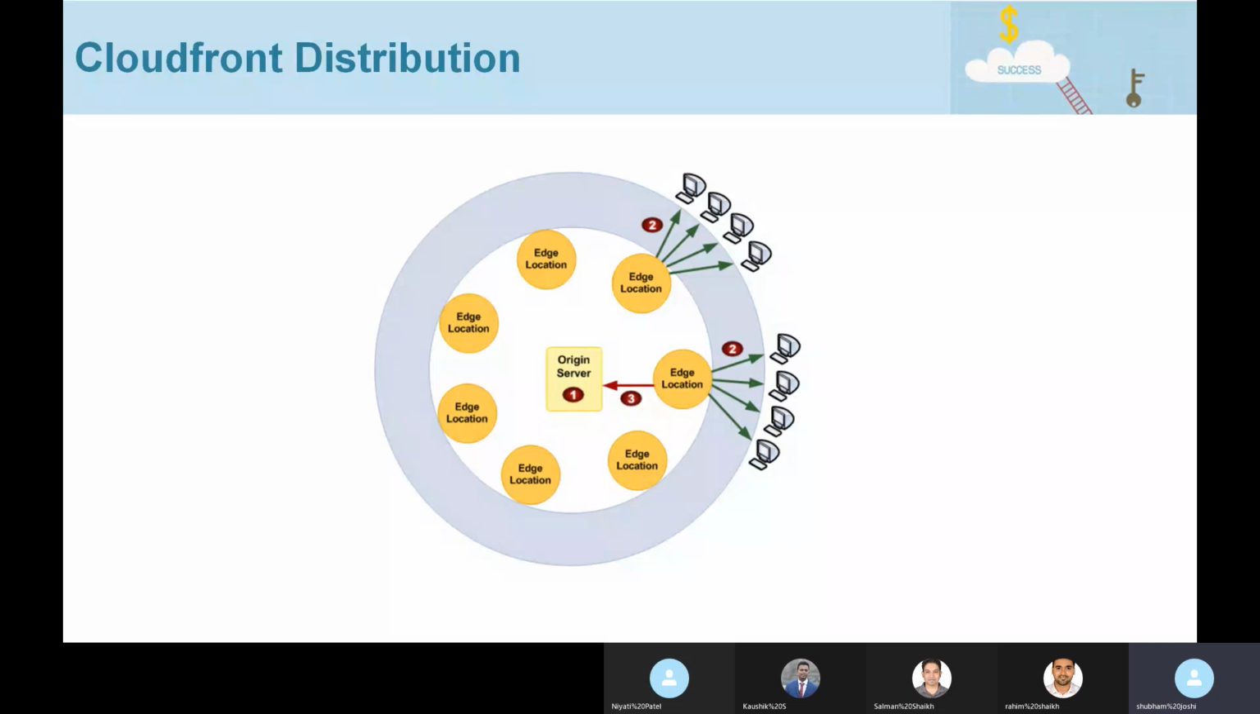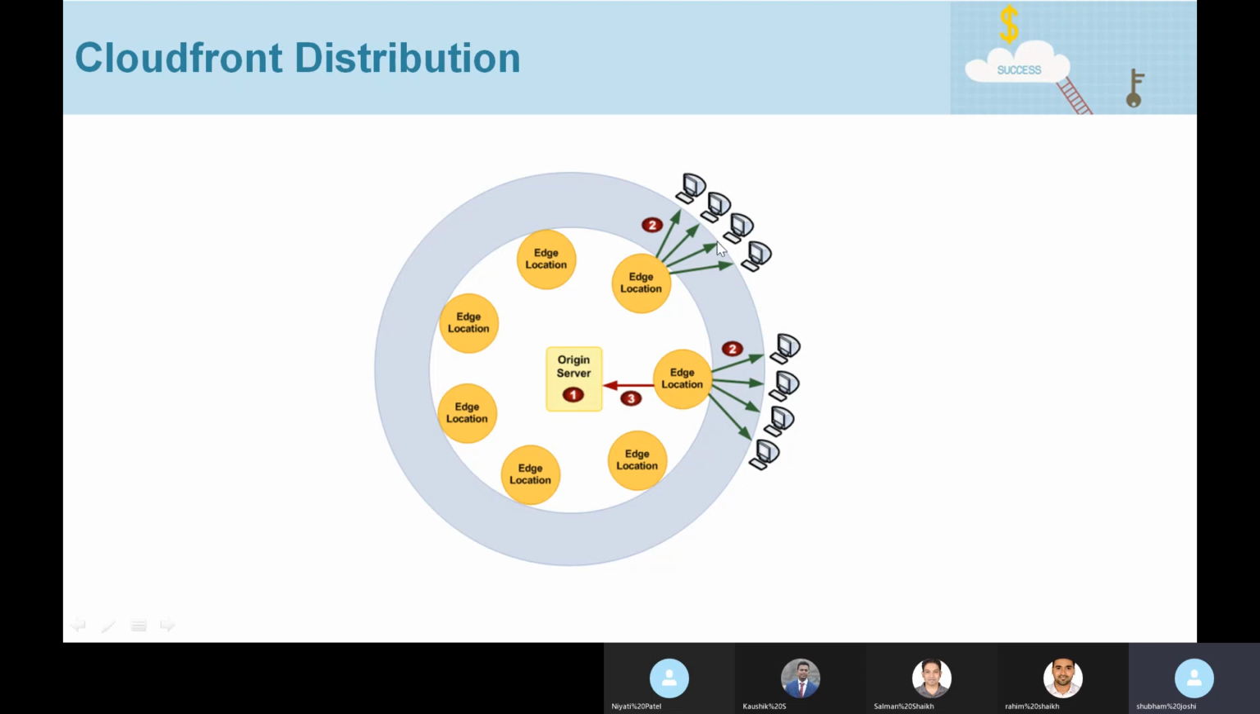Yes, Shubham. Okay, great. So let's see how we can deploy a CloudFront distribution. This is a graphical representation of a CDN. Here we can see there are a lot of edge locations and there is an origin server. This origin server can be a web server running on an EC2 instance, or it can be an S3 bucket, or it can even be an application load balancer. It's totally up to you.